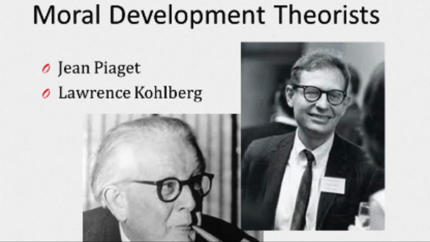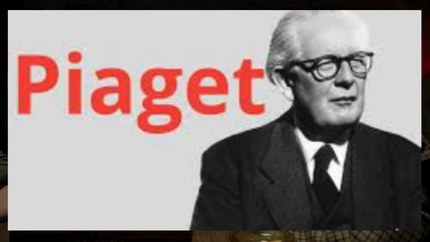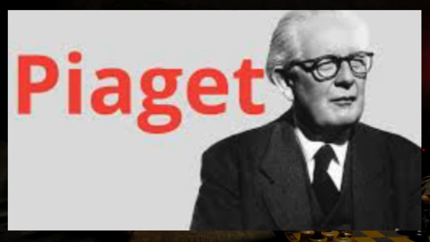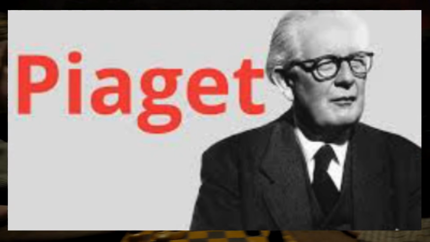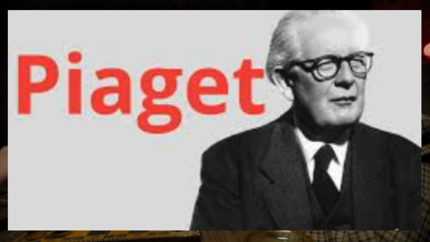Introduction. Good day, everyone. Today, we will explore the development of human reasoning through the theories of two influential psychologists, Jean Piaget and Lawrence Kohlberg. Piaget focused on how humans learn to think and understand the world, while Kohlberg examined how we develop moral reasoning. We'll also bring this discussion to life with real-life examples and include age brackets to help us understand when these stages typically occur.